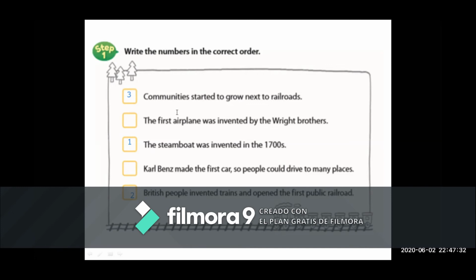Okay, we will go to write the number 4. Next to the railroads, which transportation was invented? The car, Carl Benz made the car, or the airplane? The car, right? Carl Benz made the first car so people could drive to many places. So this is the number 4. And finally, oh, this is very difficult. The first airplane was invented by the Wright brothers. Number 5. Excellent.